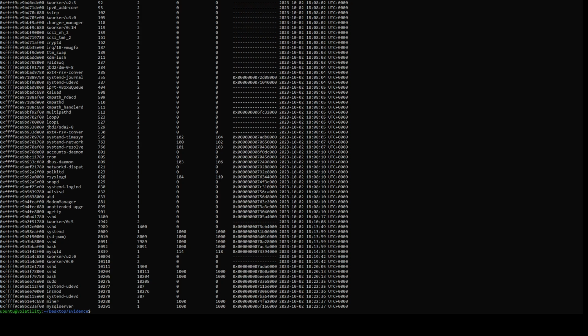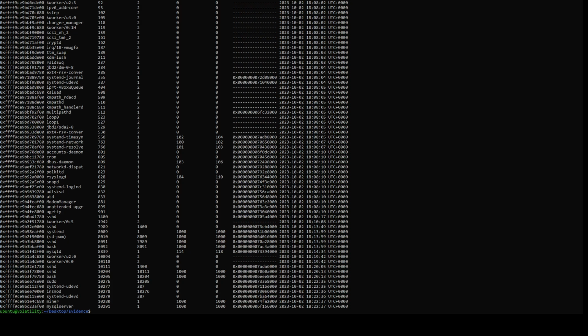As you can see, this plugin doesn't just list each process's name, it also lists the process ID, PID, and the parent process ID, PPID. This helps determine what is often referred to as a parent-child relationship between processes.